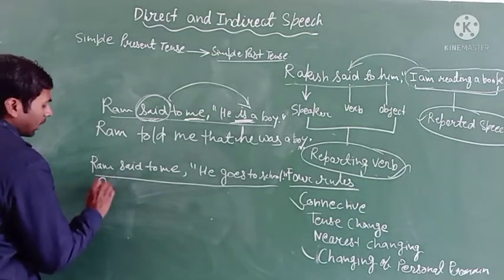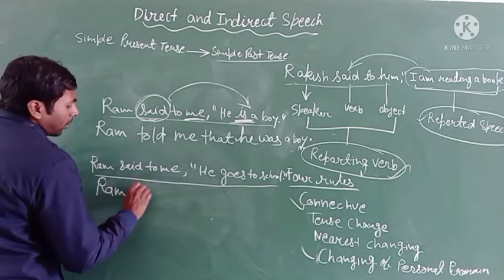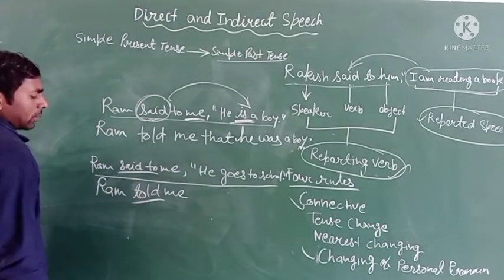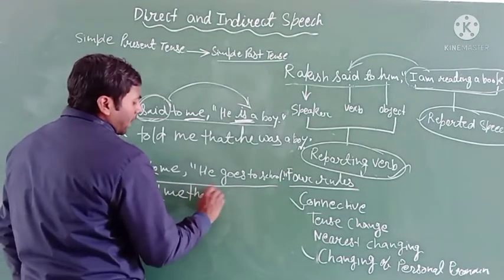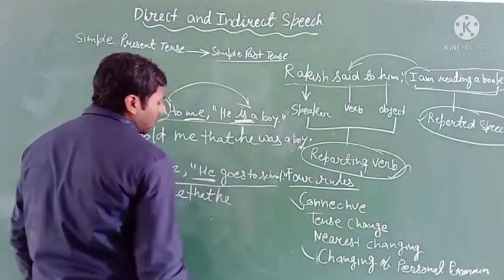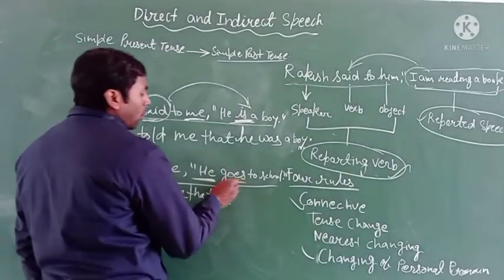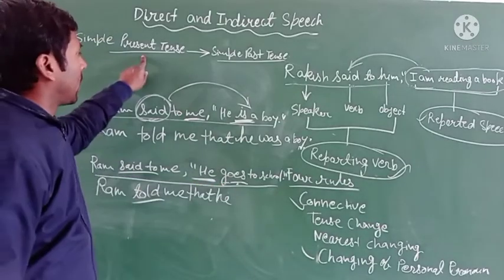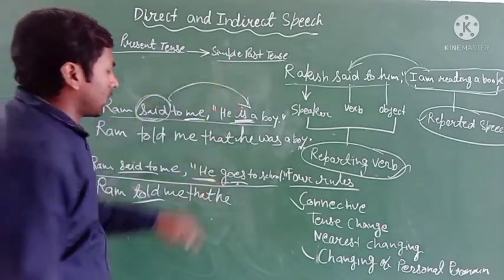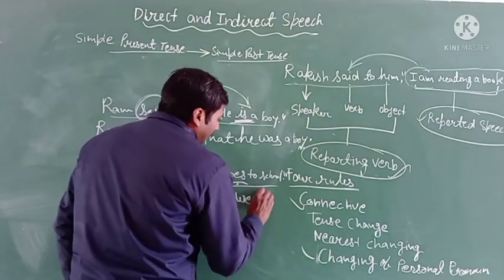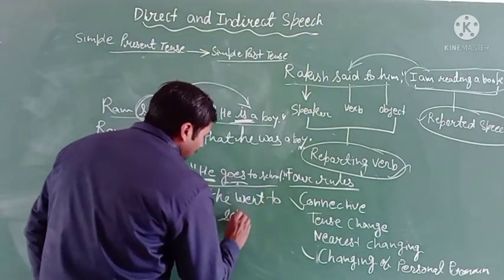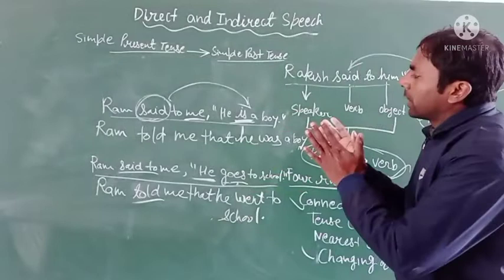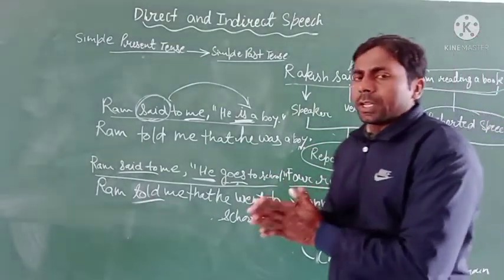Now next, you can see here Ram told me. Said to will be told. Okay. Use the that conjunction, and here is the third form, so no need of changing the pronoun. Okay. And here the goes represents the present tense, and you have to change it into the past tense. So goes will be went to school. Okay, it's very easy. If you have revised it, then it is very easy for you.